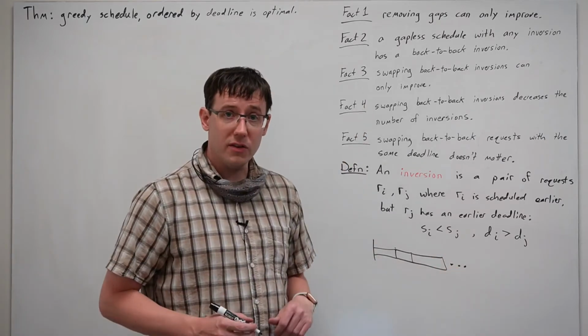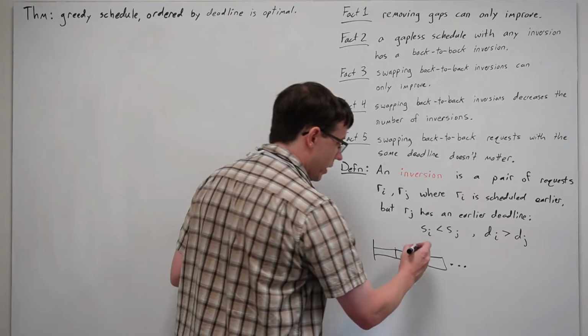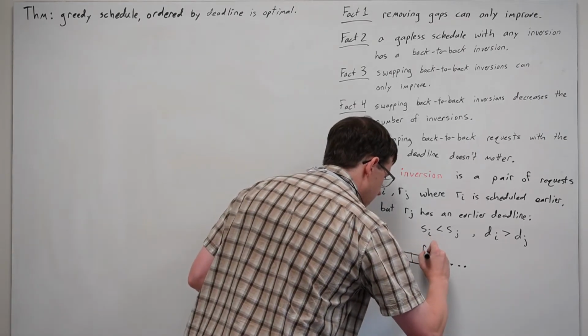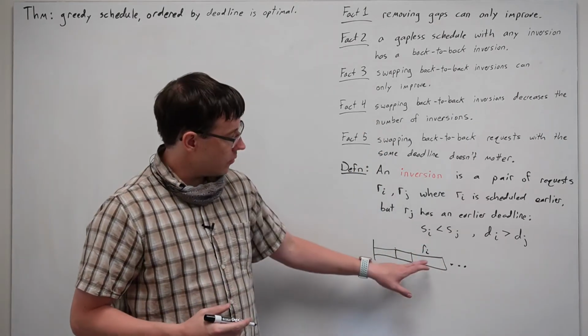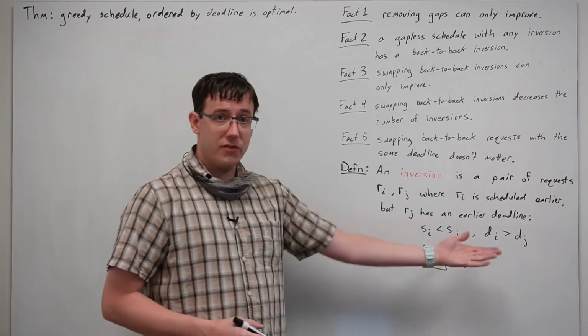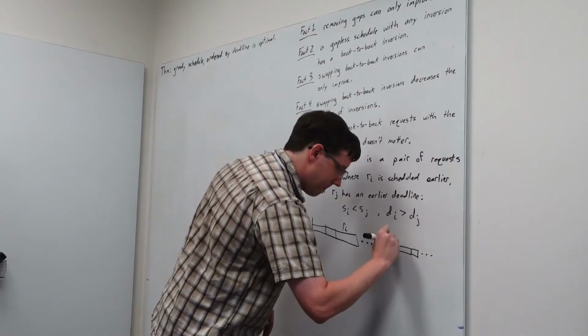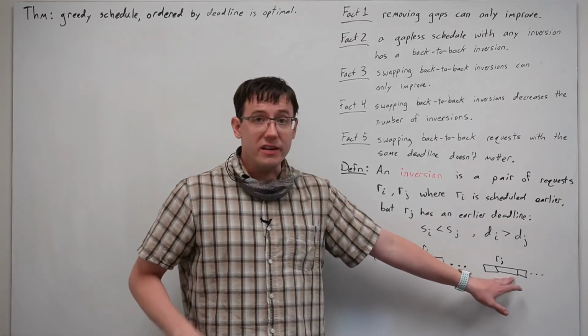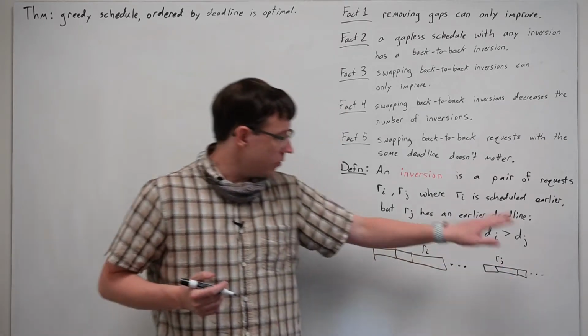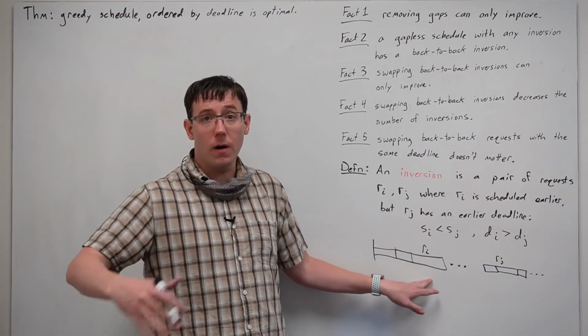An inversion is a case where we have one request, Ri, that occurs earlier in the schedule than some other request, Rj, but where the deadline for Rj is earlier than the deadline for Ri.